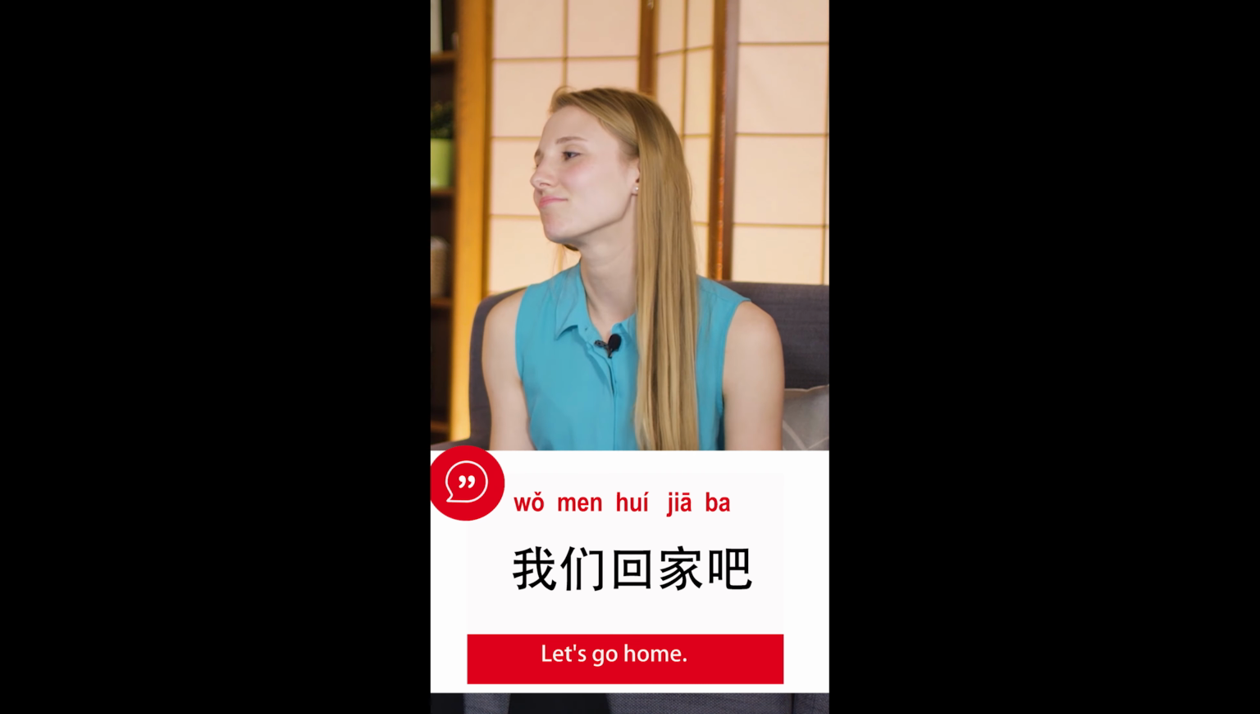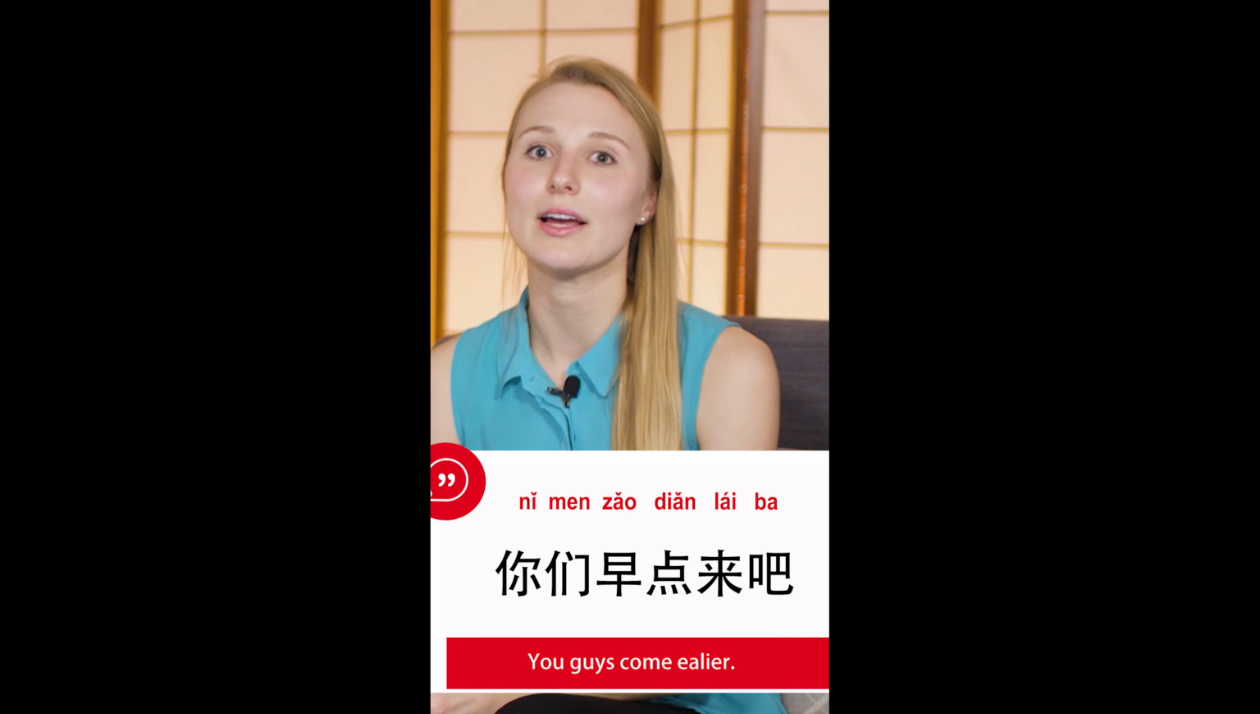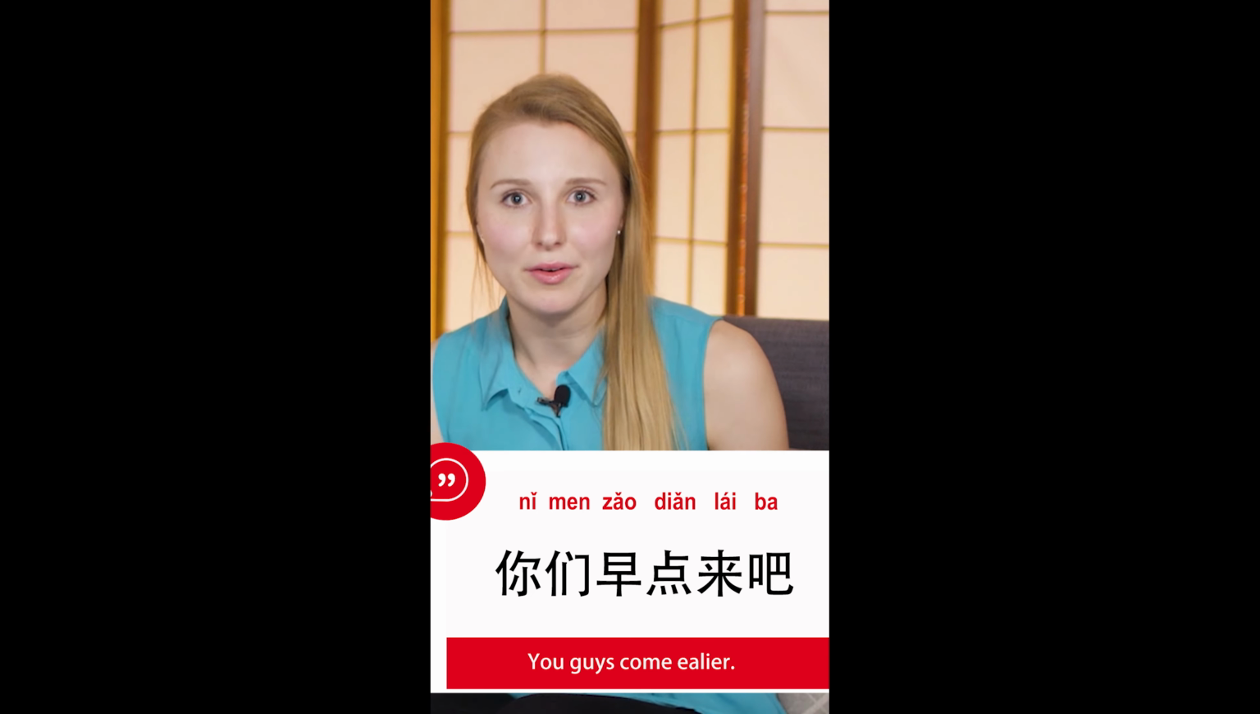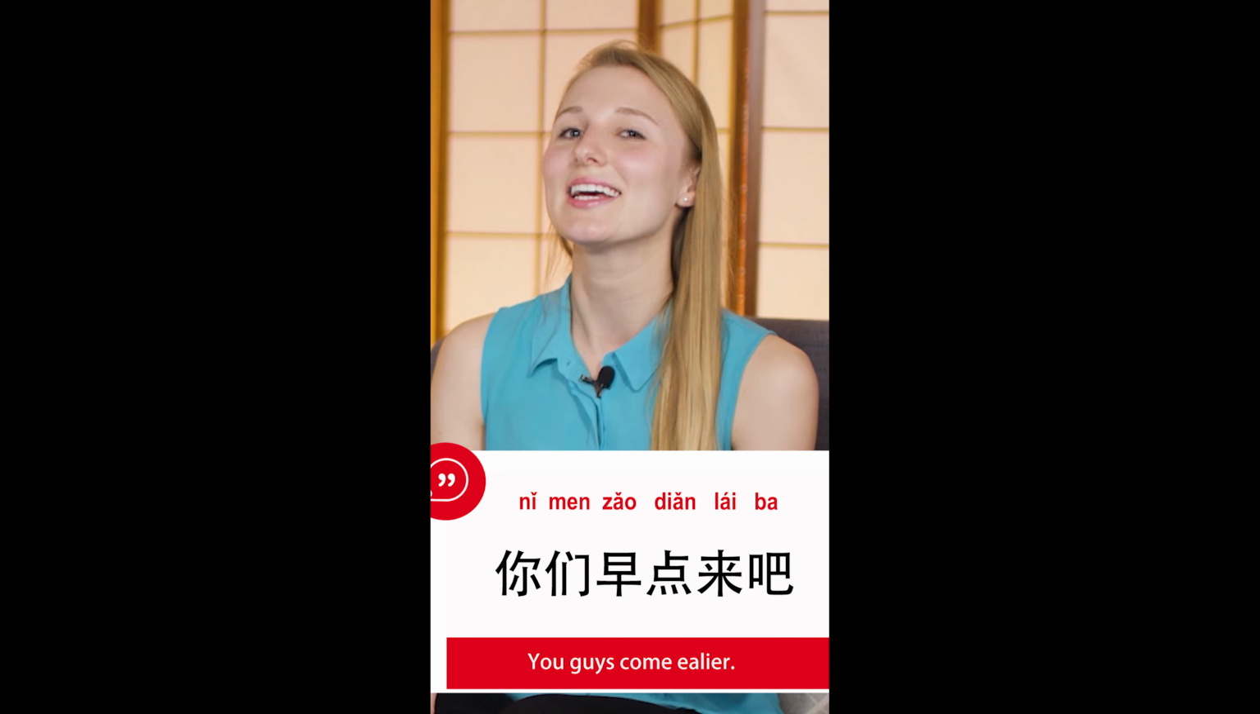So remember, that ba particle is really used to offer a suggestion or offer an opinion. But what I really want to emphasize here is while you're offering these suggestions and opinions, the ba particle has an additional purpose, and it's to soften the tone. So it comes off as much friendlier, much nicer. So for example, 你们早点来 versus 你们早点来吧 Okay, so 早一点来. So can you come earlier compared to can you come earlier ba? Right? One is much more of a suggestion, much friendlier.